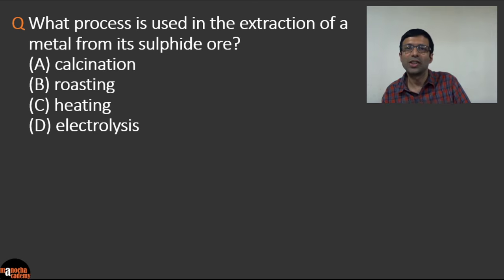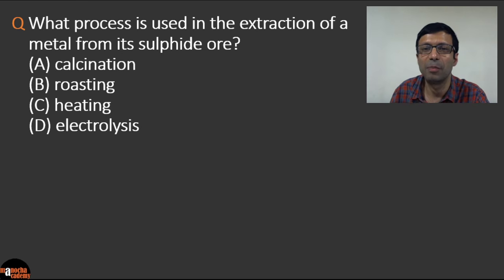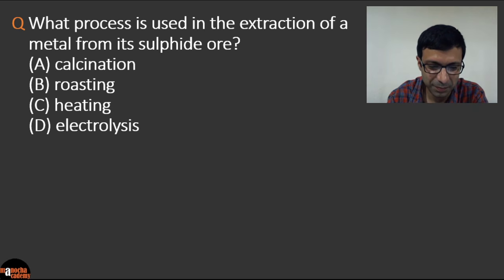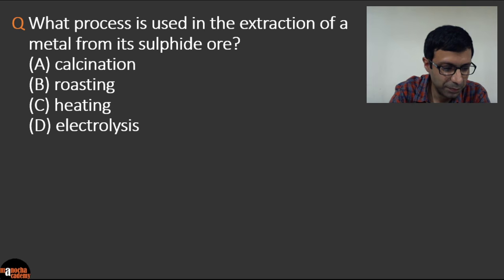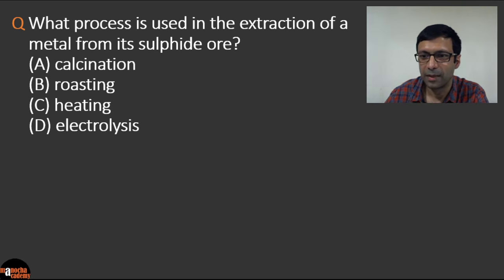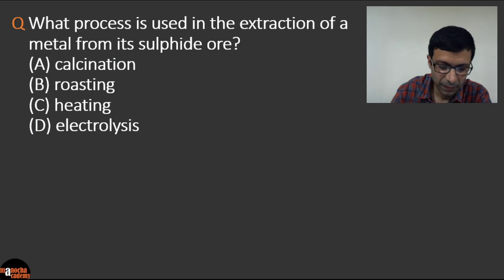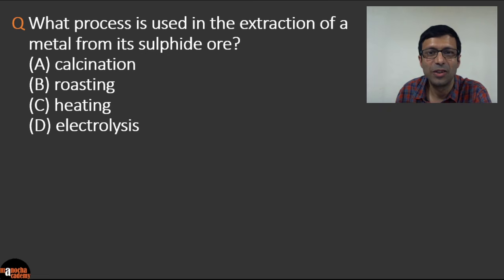So what is the next question? What process is used in the extraction of a metal from its sulphide ore? So is it calcination, roasting, heating, or electrolysis? What is the correct answer there? So what do you think is going to be the answer here? What process is used in the extraction of a metal from its sulphide ore? Is it calcination, roasting, heating, or electrolysis?